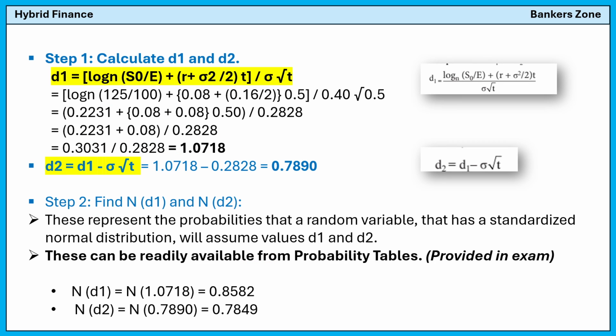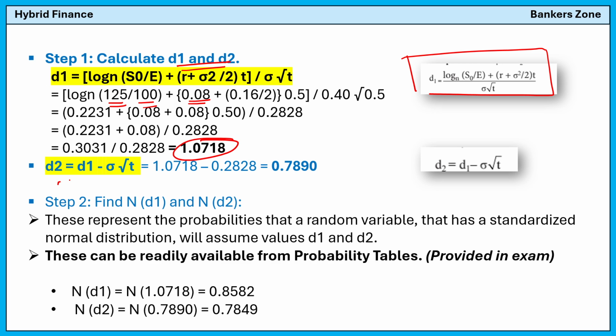First step, we have to find d1 and d2. The formula for d1 is ln(S0/E) plus (r plus sigma squared upon 2) into t, divided by sigma root t. Simply put the values: S0 is 125, E is 100, r is 8%, that is 0.08. In that way, put the values and you will get d1.